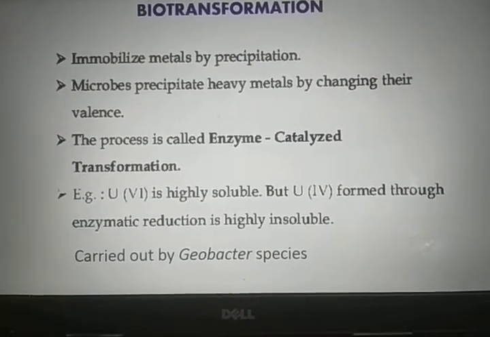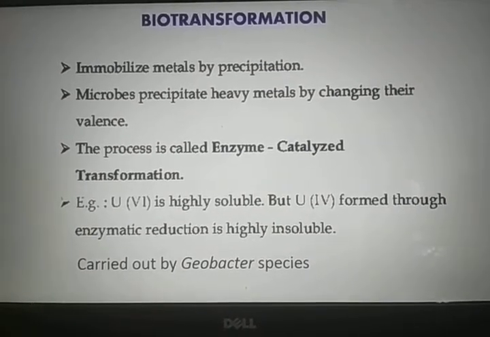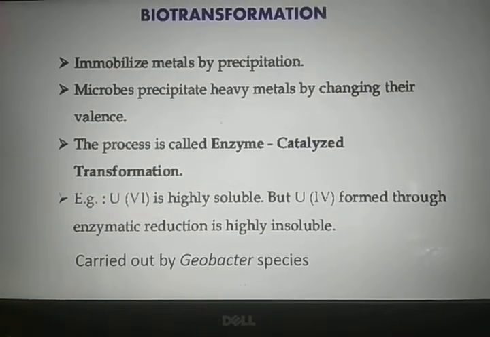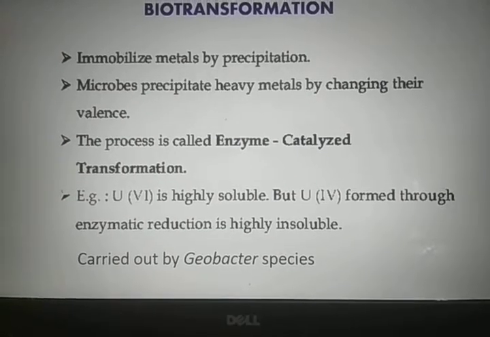So basically in this process, the microorganisms serve as the reducing power as well as the oxidizing power.